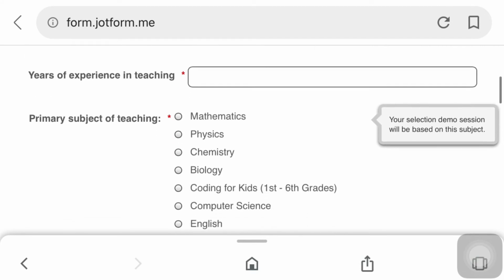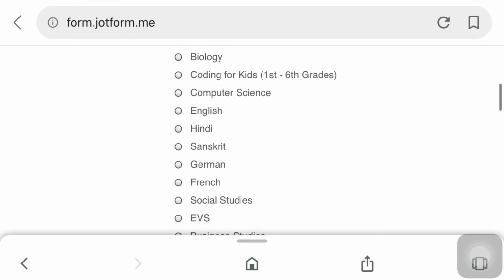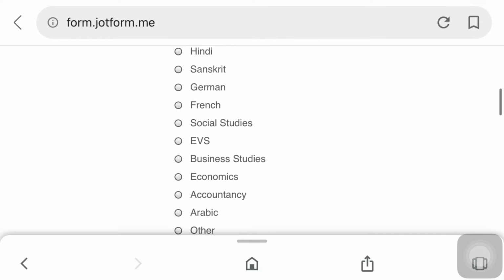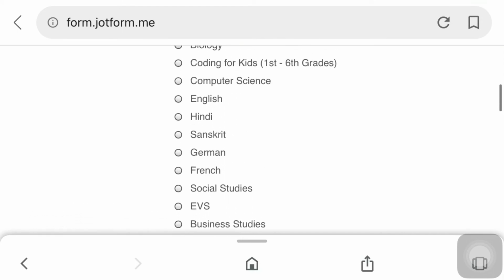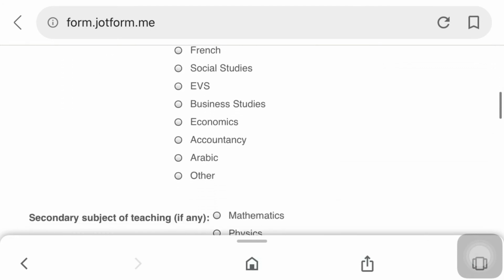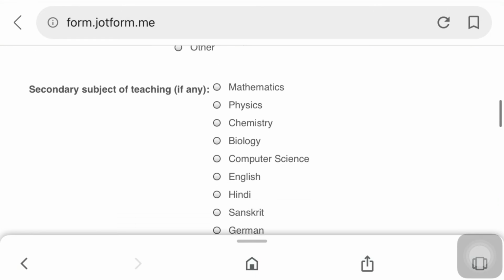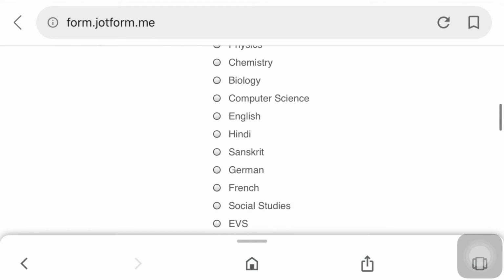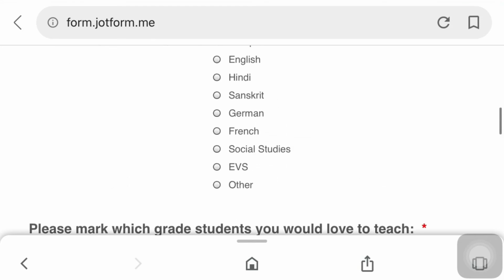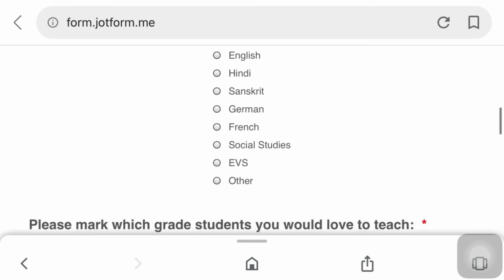And next, primary subject of teaching. So in which subject would you like to teach the students? There are many subjects, so if you are not satisfied with any subject, you can choose the option called Others, and you can teach based on your subject. And second subject of teaching. There are many subjects: mathematics, physics, chemistry, biology, computer. So you can choose which subject you want to teach the students.